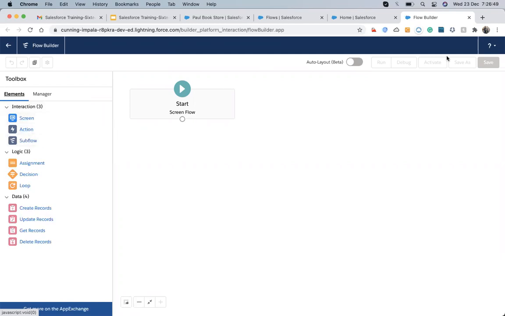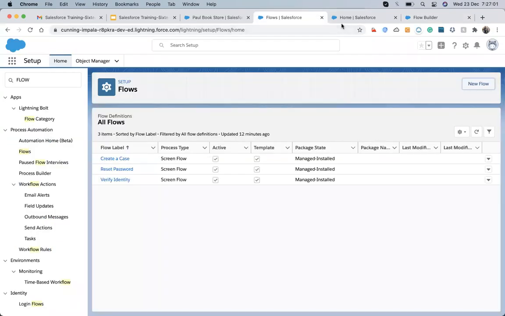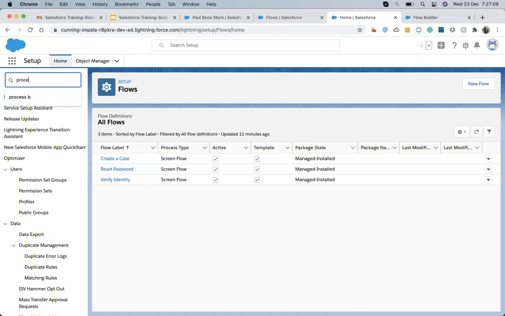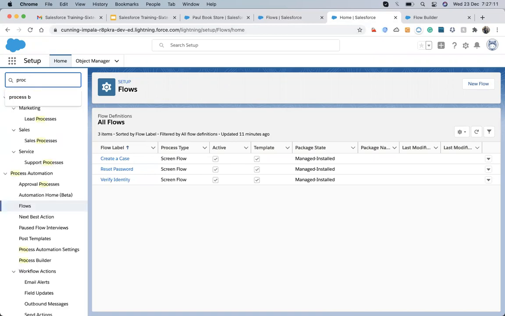Screen components are used when we have to take an input from a user. Action components are things like sending an email or making a call, the same as you have learned in the process builder. We have an action component, remember. In process builder, we can call an Apex.